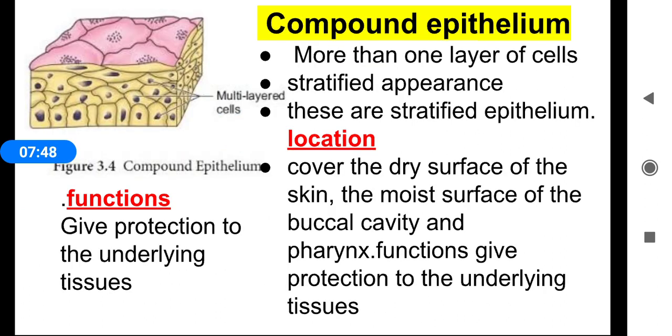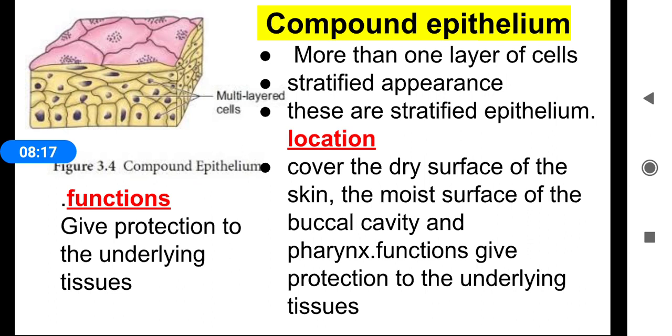Compound epithelium. So the tissues in the epithelial tissues are simple epithelium and compound epithelium. Now compound epithelium. This compound epithelium consists of more than one layer of cells. These have a stratified appearance. They are known as stratified epithelium.